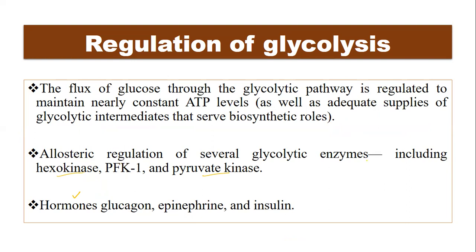When low energy molecules are available, when AMP and ADP are present in high concentration, this is an indication that the cell is in a state of starvation, and these molecules will act as activators, as modulators, for all these enzymes. Similarly, a high amount of ATP is an indication that the cell is in a well-fed state and there is no need of ATP, so glycolysis will halt in these conditions. Similarly, the hormones glucagon, epinephrine, and insulin can also affect glycolysis.